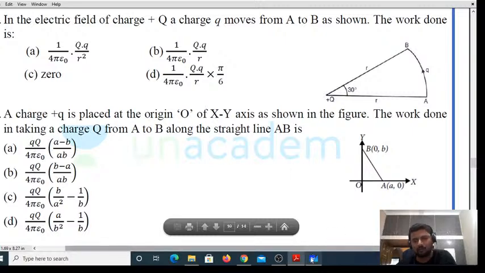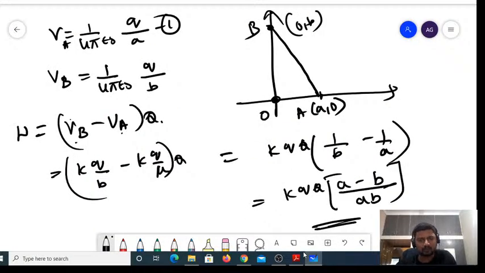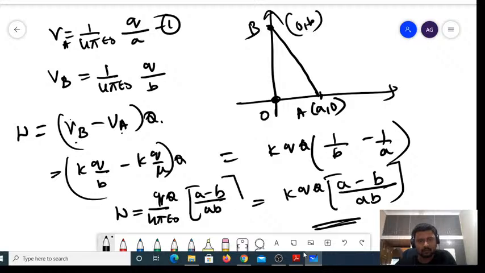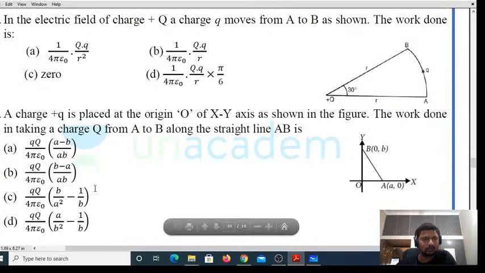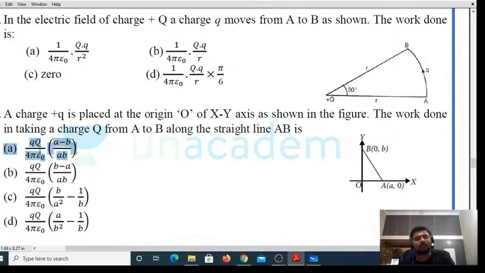K means nothing but 1 by 4 pi epsilon. Fine, we shall write it as 1 by 4 pi epsilon naught itself. So work done is equal to 1 divided by 4 pi epsilon naught Q into q multiplied by A minus B divided by A into B, right? So option A must be your answer. Simple question, because the concept is similar. Next.